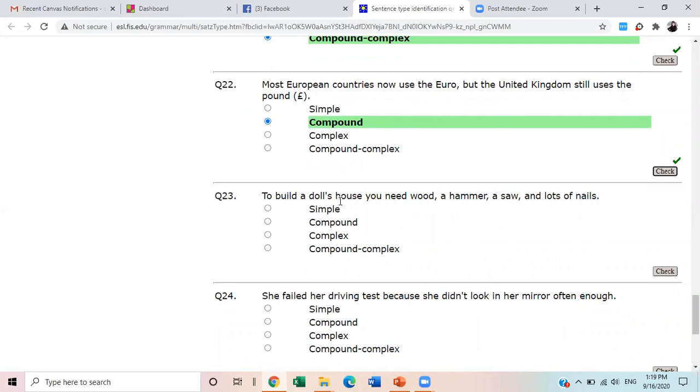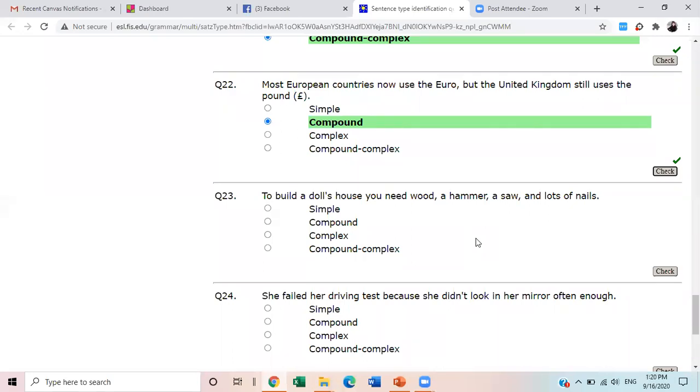To build a doll's house, you need wood, a hammer, a saw, and lots of nails. Compound complex, ma'am. There is no while, no so, no but, no which, what, where, when, while. To build a doll's house is a starting phrase. You need: one subject, one verb. Are there two subjects and two verbs?